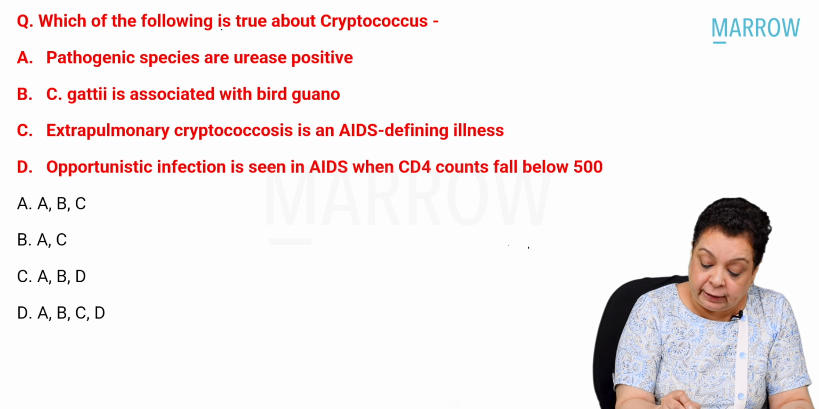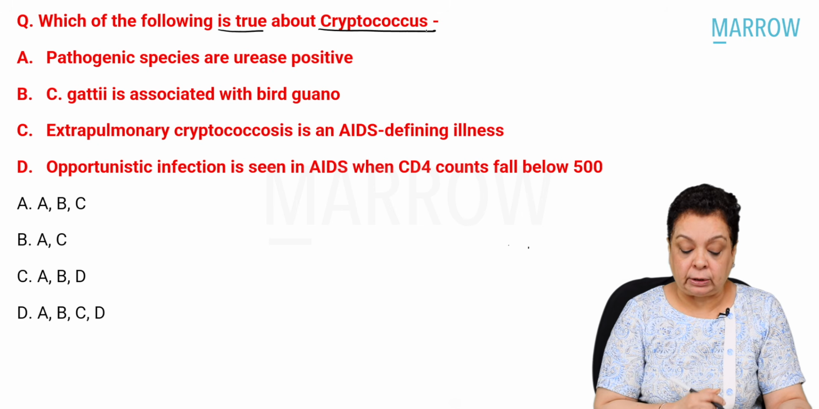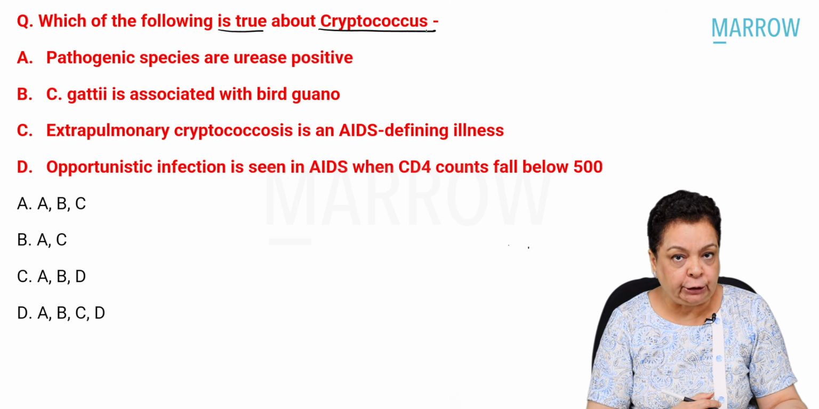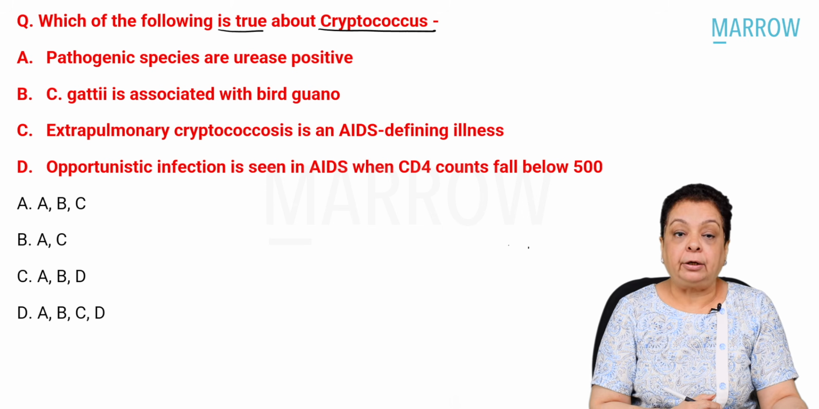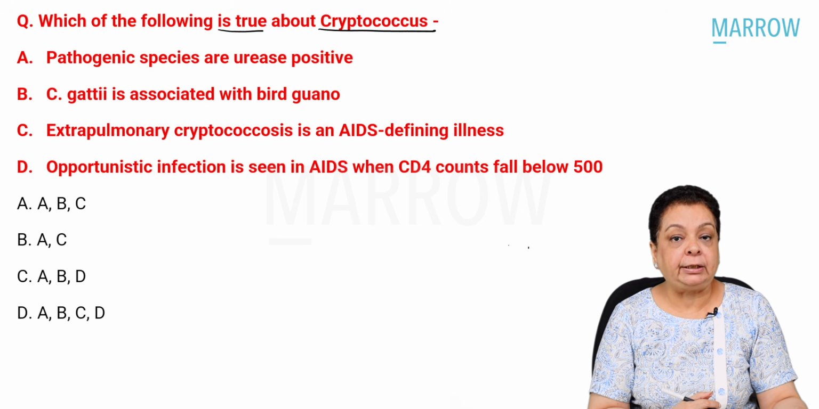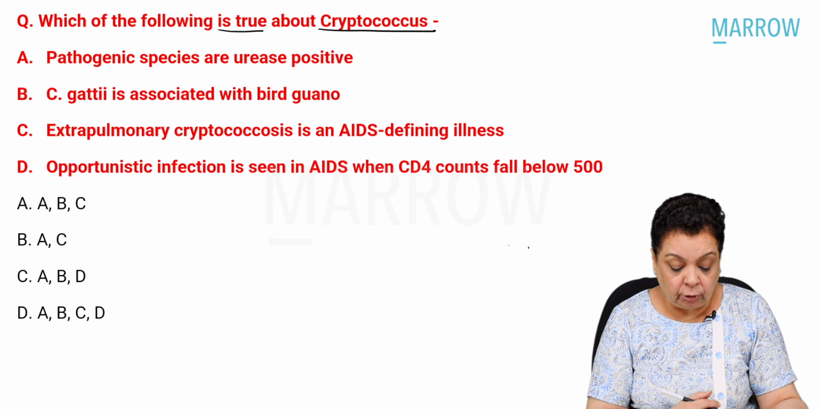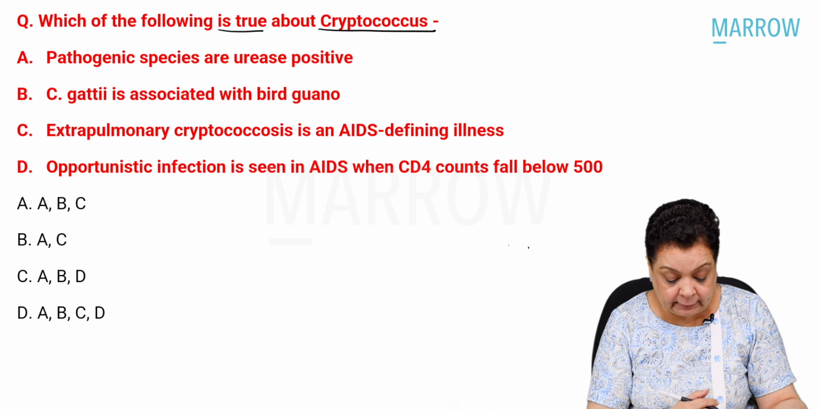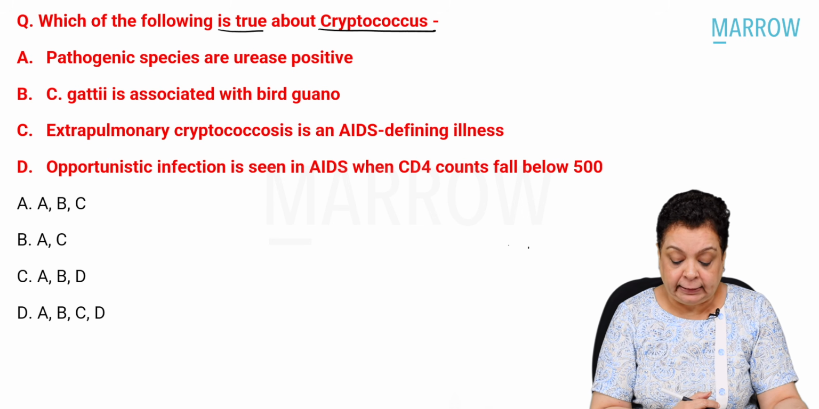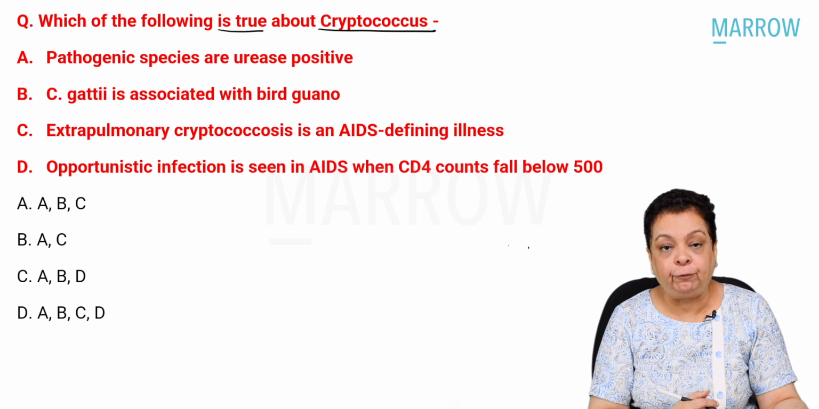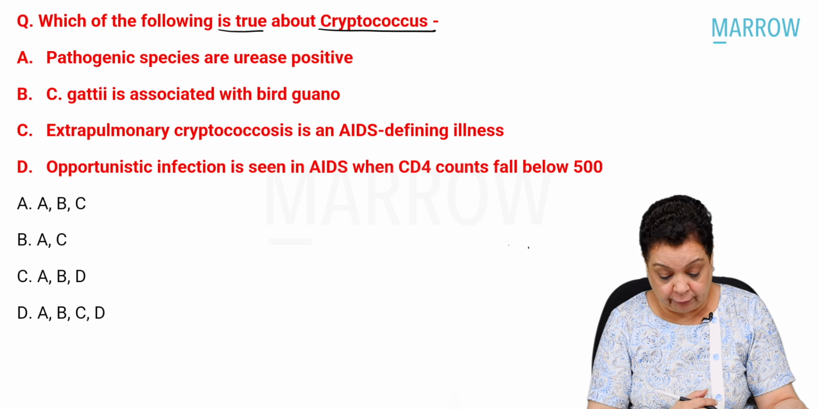Which of the following is true about Cryptococcus? Pathogenic species are urease positive. Cryptococcus gattii is associated with bird guano. Extrapulmonary cryptococcosis is an AIDS-defining illness. Opportunistic infection is seen in AIDS when CD4 counts fall below 500.